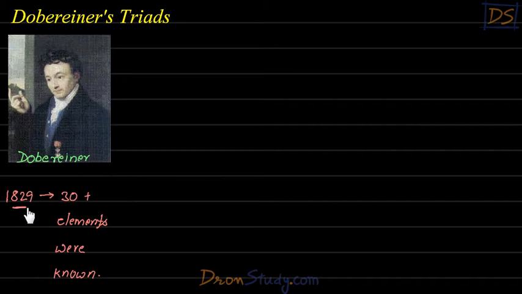Students, in 1829, when he did his grouping, there were only 30 elements known to humankind. Today, 115 elements are known to humankind. But at that time, science was not that developed, and so only 30 elements were known. So that made his job easier, isn't it? Because he had to group only these many elements, because only these many elements were known, right? So his job was a bit easier. So let us see what he tried to do.